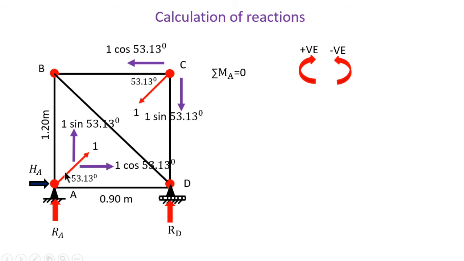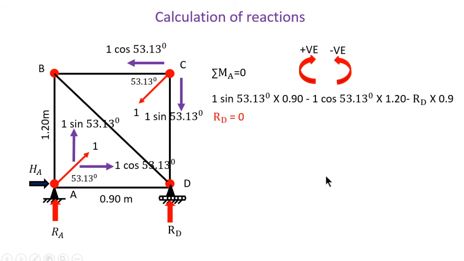So here the resolution of the unit force acting at A becomes 0 because it passes through the same point. So here is only this force, 1 sin 53.13, that rotates in the clockwise way and the distance is 0.9. The second one is 1 cos 53.13, the distance is 1.2, and it rotates in the anti-clockwise direction. And here RD into 0.9 rotates in the anti-clockwise direction. So this calculation is 0, so RD is equal to 0.